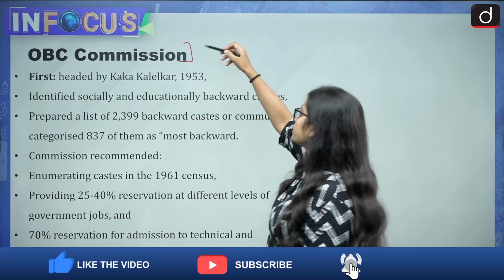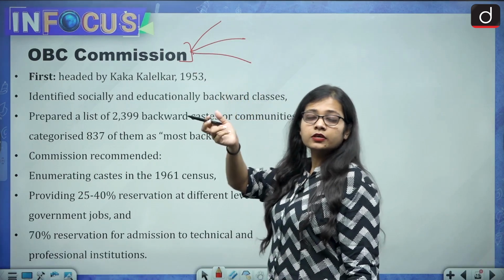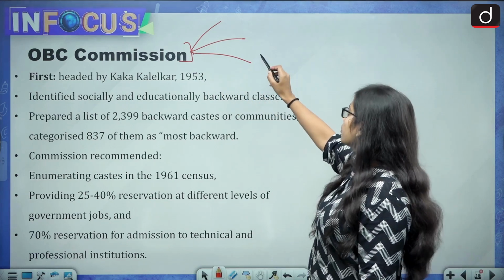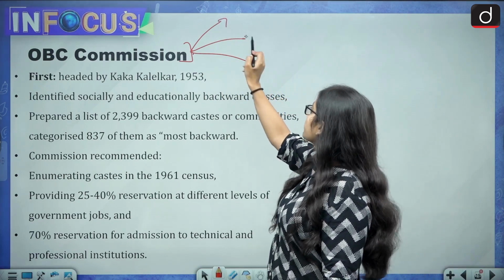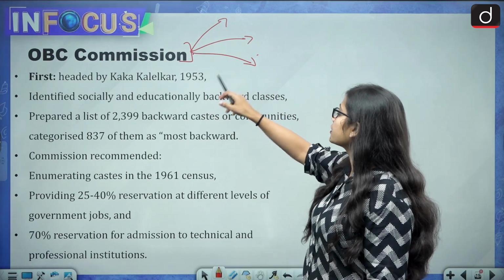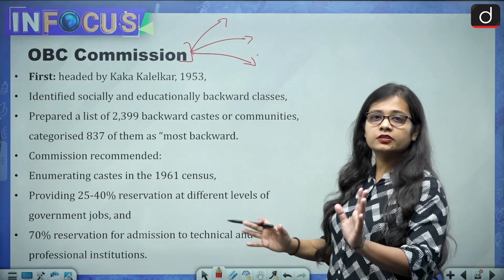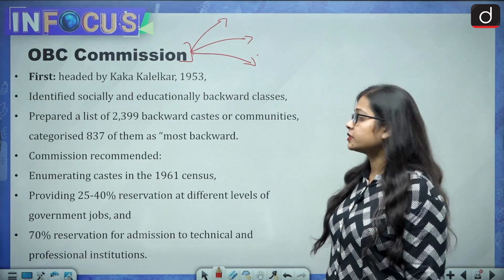Majorly there were two, and now recently the Rohini Commission is also there. The three main commissions for the OBCs are the Kalelkar Commission, the Mandal Commission and the Rohini Commission.